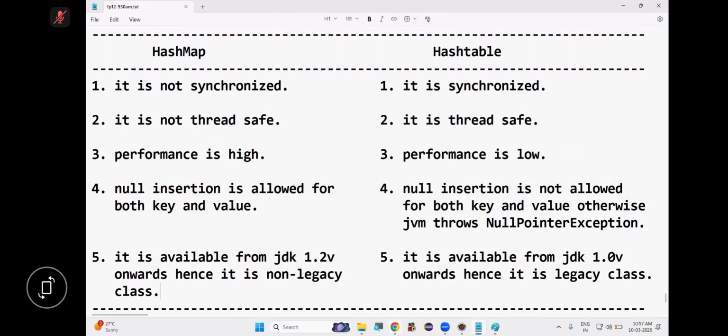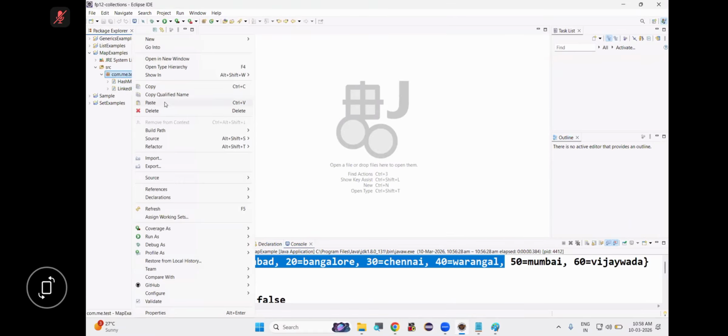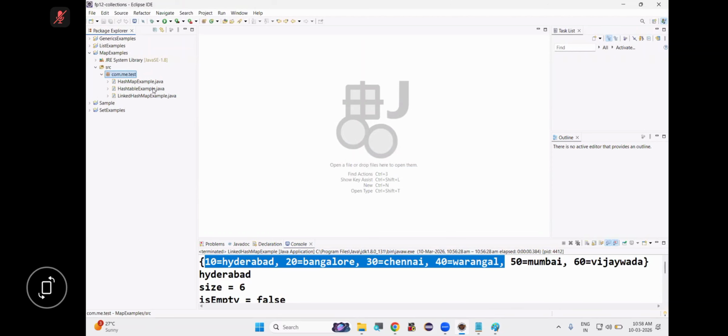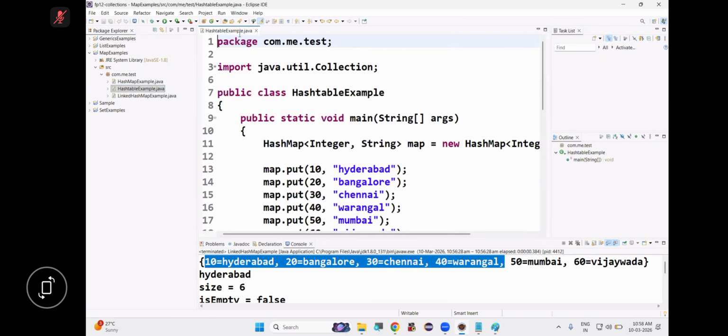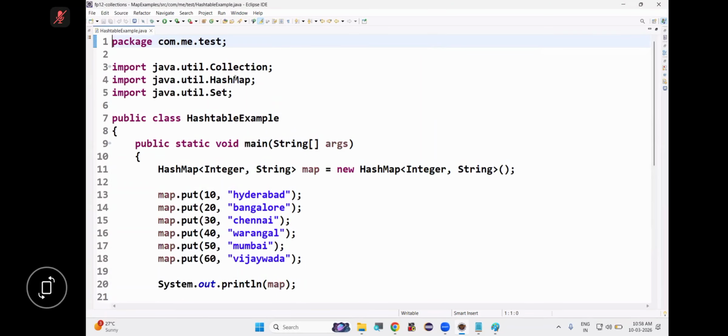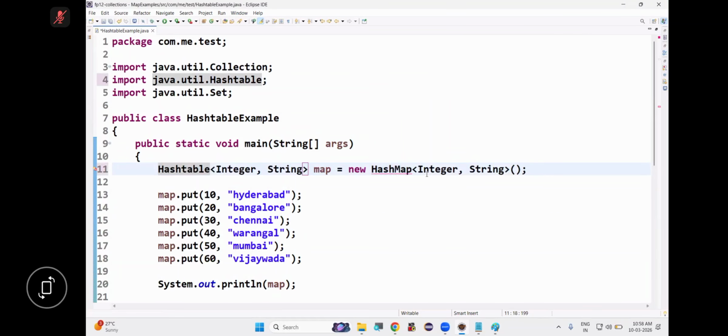Answer me. So now listen. Can we take the same example? Yes. And I will replace HashMap with Hashtable. Say this. This is Hashtable. Now I'm replacing HashMap with Hashtable. Say this. This is my Hashtable. Is this clear?